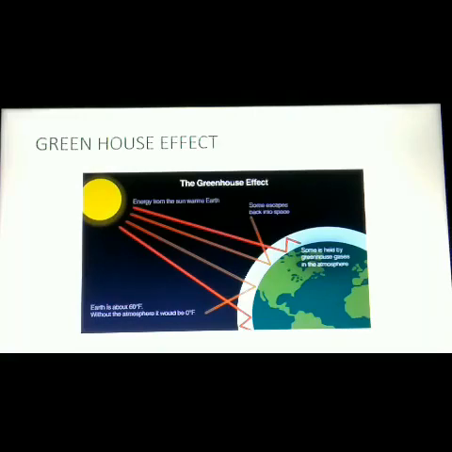The increase in the levels of these gases results in the gradual increase of temperature of the Earth's surface. The increased greenhouse effect is due to increase in the air pollutants, and it results in the average increase of temperature of the atmosphere, and this is called global warming.